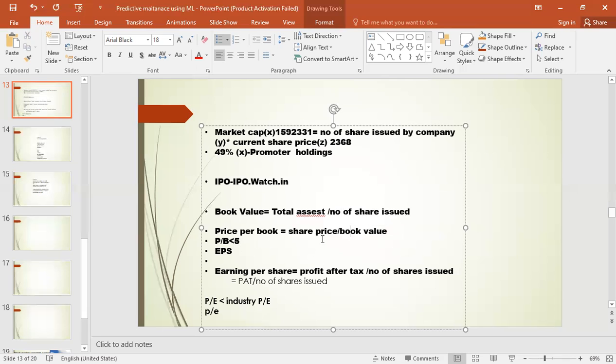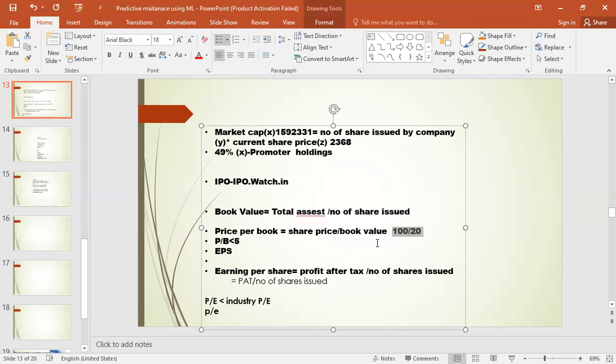So book value should be high and share price to book value should be low. How low should it be? The ratio should be less than 5. P by B value should be less than 5, then the company is a good company. Share price by book value should be less than 5. So for example, let us assume the share price of the company is 100 and the book value is 20. 100 by 20 is how much? 5. So that is the meaning. Share price is 100 and the book value is 20.